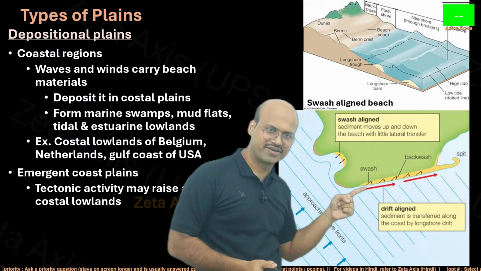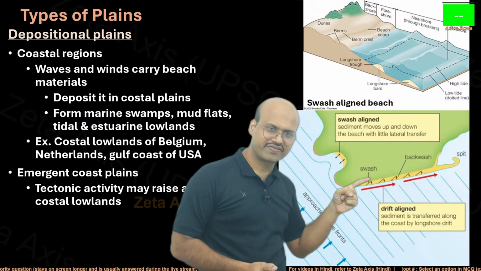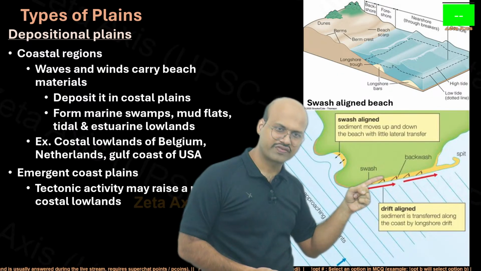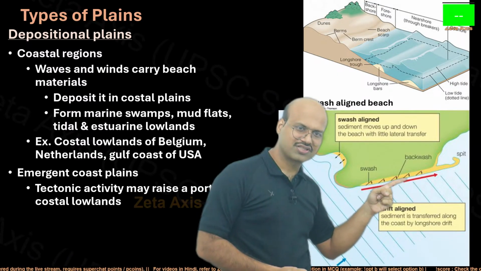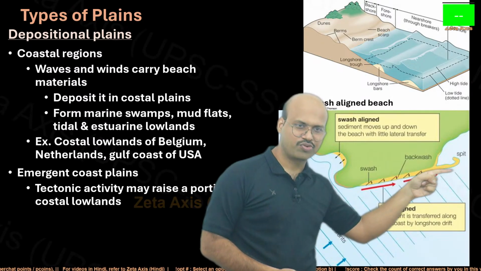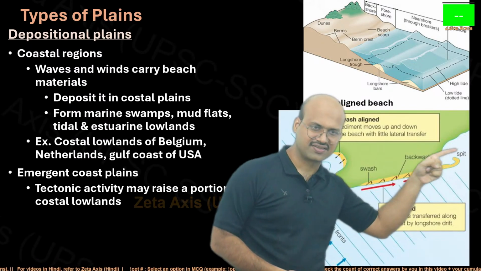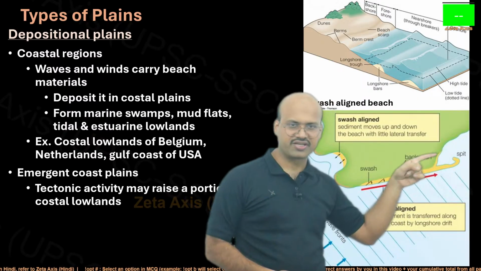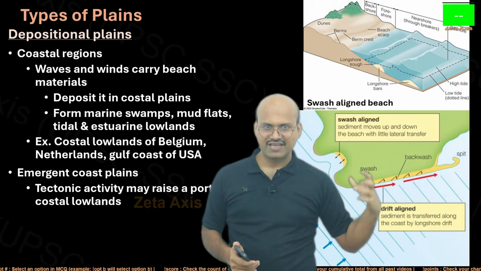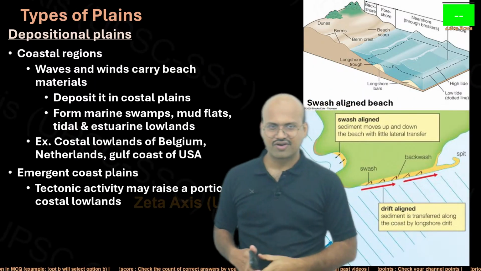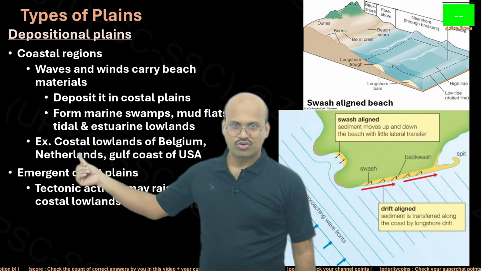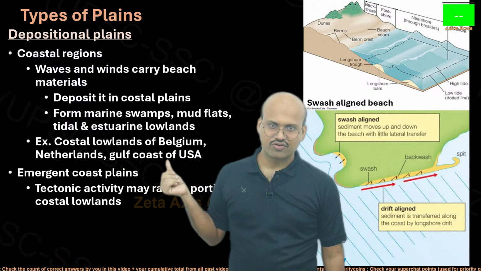So you can see it is deposited because of the waves. But because of gravity it is coming down. Again because of waves it is deposited in this direction. Then because of gravity it is moving down. So this process continues until it reaches here, and then it starts to deposit over here. So you see that an extension is formed. This is a depositional plain formed by waves. We will see this in detail when we are studying coastal landforms, which is chapter 10. So examples are coastal lowlands of Belgium, Netherlands, Gulf Coast of USA.